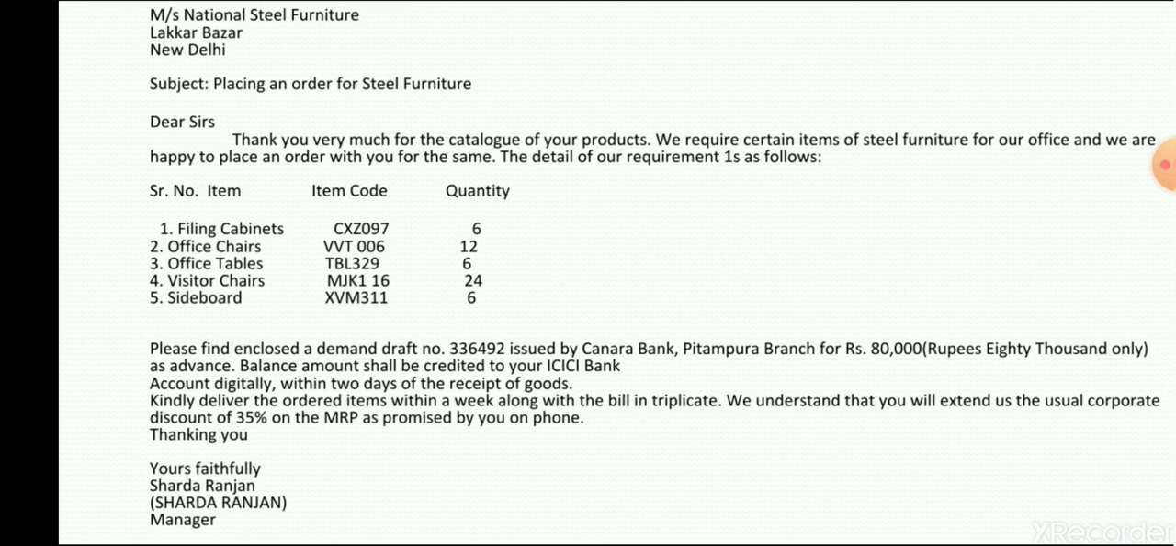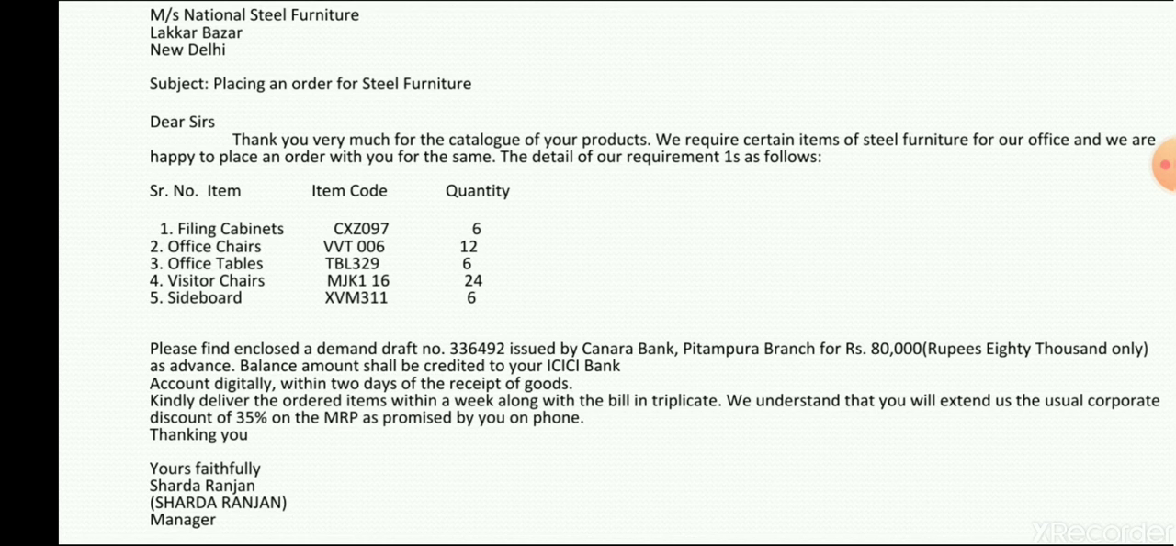And quantity, it means 6 cabinets are required for the office. Office chairs, 12. If there are 12 people, 12 office chairs would be required. Next is office tables, 6 tables. 2 people can share one table, so 6 tables. Visitor chairs, 24. It means many visitors can be there, so at least you have 20 to 25 chairs.